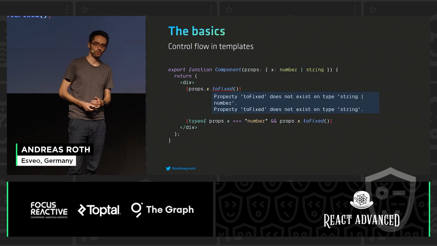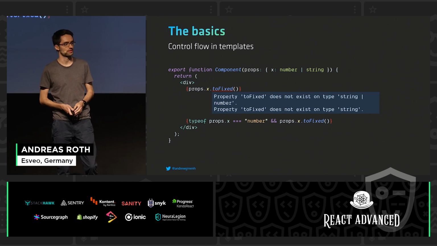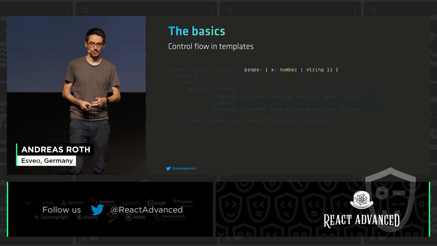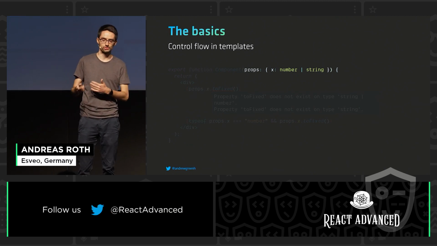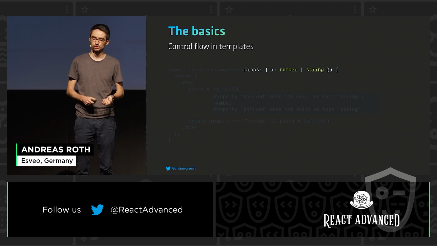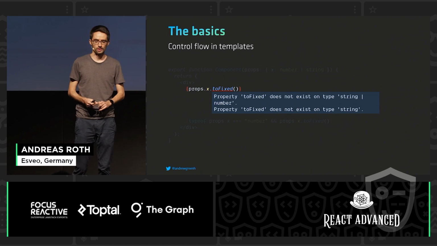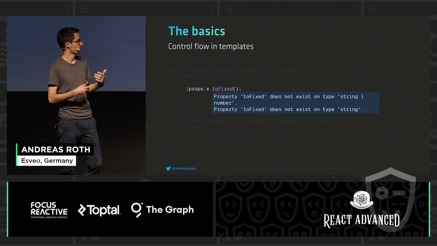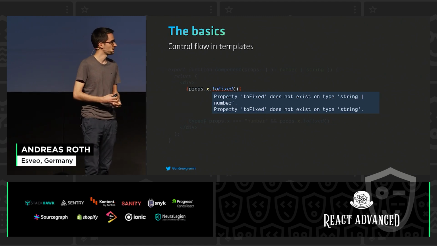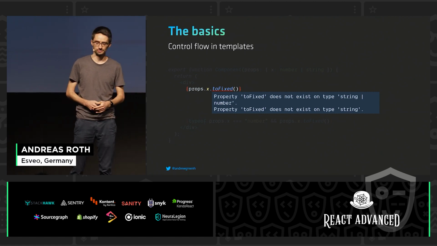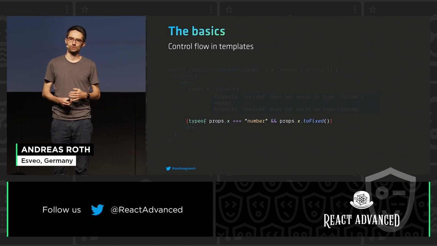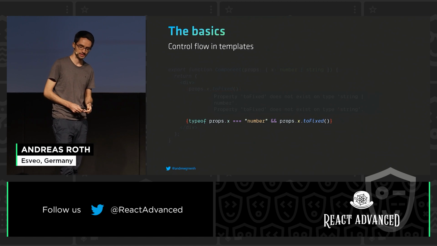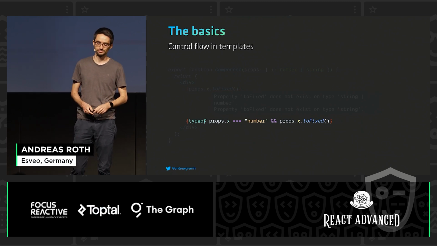In the next step, it can get a bit more complex when we want to use more features that TypeScript is offering us. Like right here, we have our component that receives as a prop a value x, which is either a number or a string. So of course, we cannot be sure which we got in our use case. So when we directly call the toFixed function on x, TypeScript can offer us this helpful error and tell us it's all good that toFixed exists on a number, but on the type string, the function toFixed does not exist. So TypeScript forces us to first check if the variable x really is a number, and only then can we access the functions that exist on numbers.